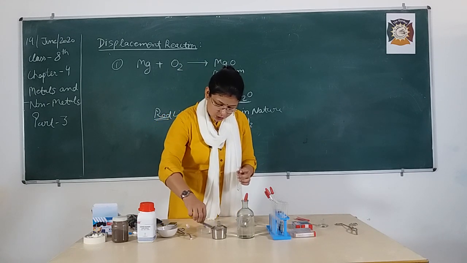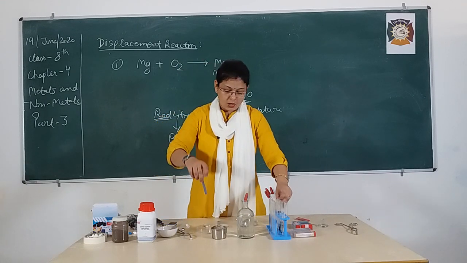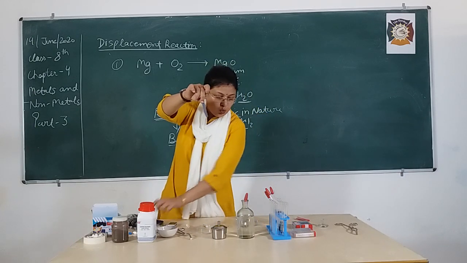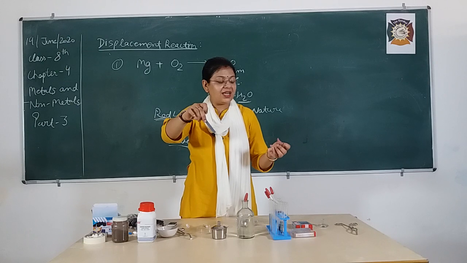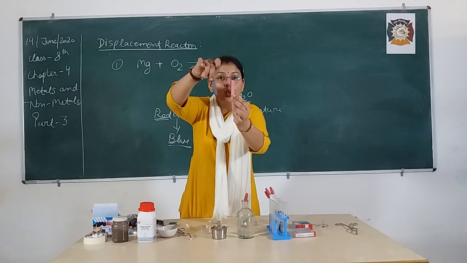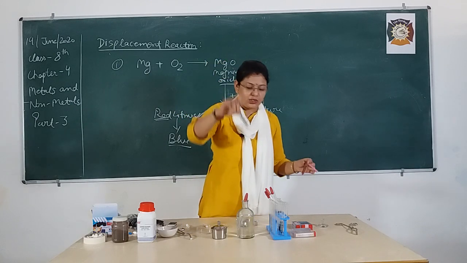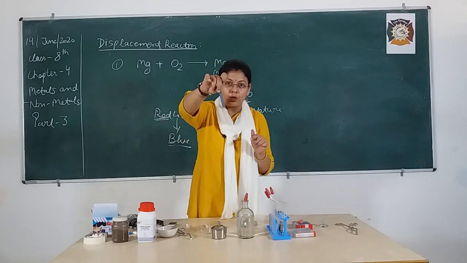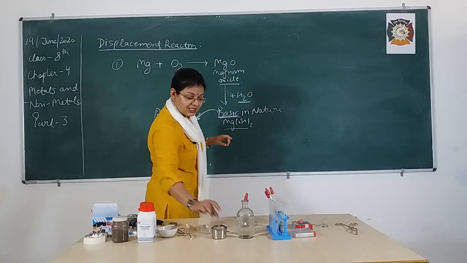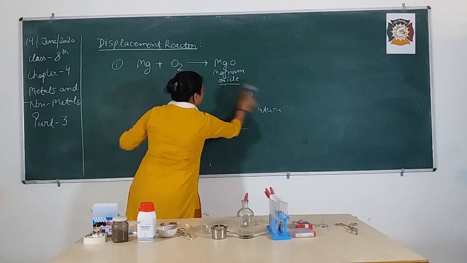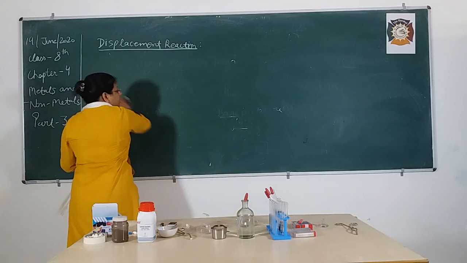Okay. So you can see that now the solution changes its color from red to what? Blue. Previously its color is red, but now this strip changes to blue in color. That means this particular solution is basic in nature. You can clearly see, okay bachche, because this is basic, that's why it turns the red litmus to blue. So this is your first activity.